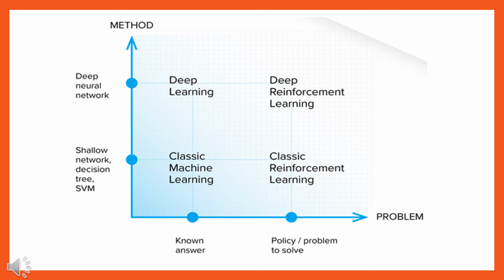So this is a simple diagram, or simple notation, or simple approach by which we can distinguish between deep learning, reinforcement learning, and machine learning. This diagram clearly shows what kind of approach you need to take depending on what kind of problem you have. It depends on the problem and on your solution, so it varies from user to user and problem to problem. This is the point you should keep in mind: what kind of problem you have and what kind of approach you should apply to solve it. So these are the simple things we have seen.